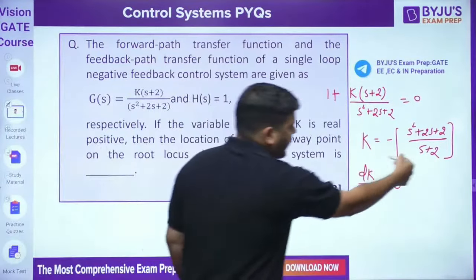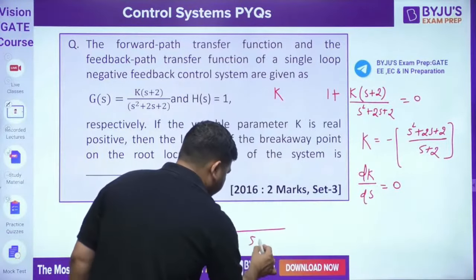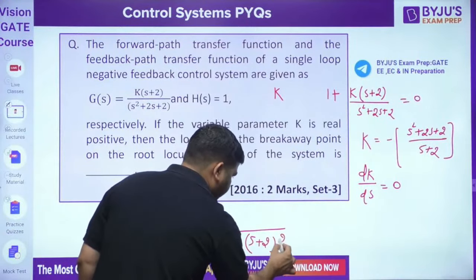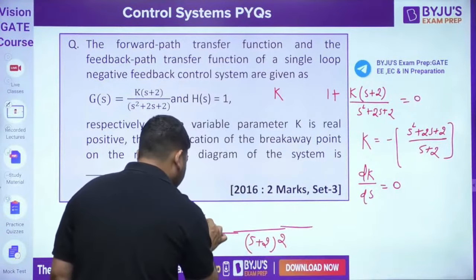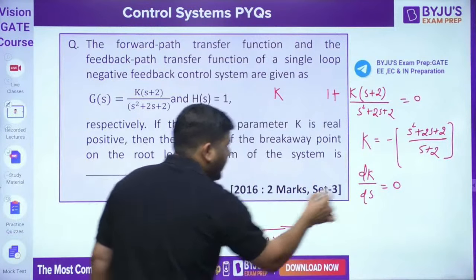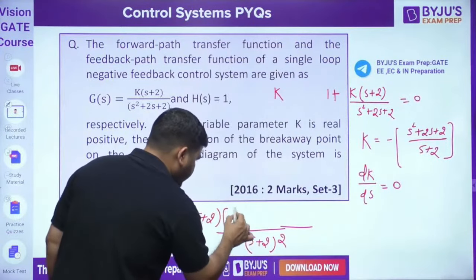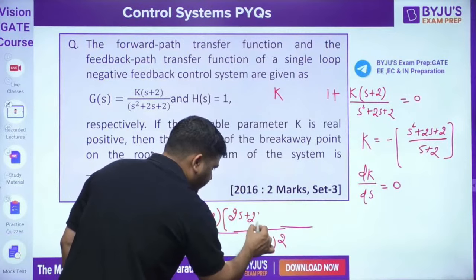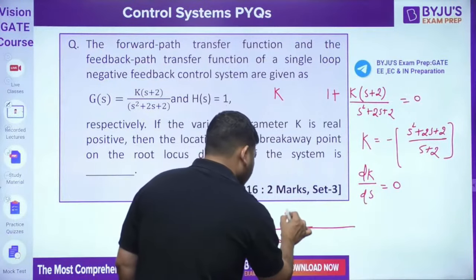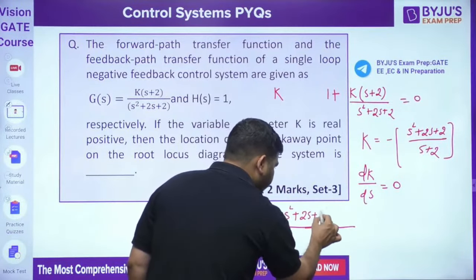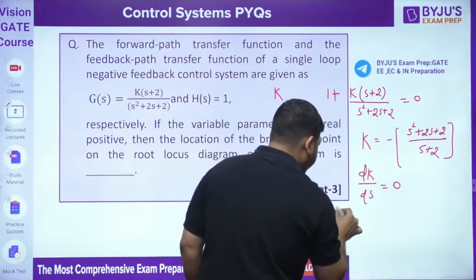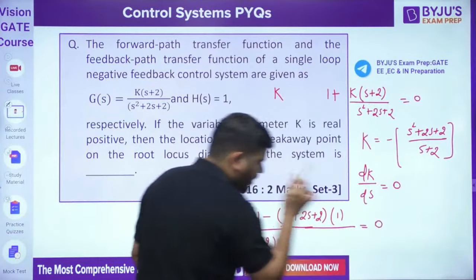Now you can take the derivative. How to take the derivative? (s plus 2) whole square. Here you have to write (s plus 2) into derivative of this. Derivative of this is 2s plus 2 minus (s square plus 2s plus 2) into the derivative of s plus 2, which is 1. Okay, this is 0.